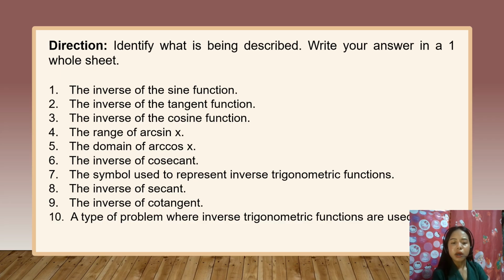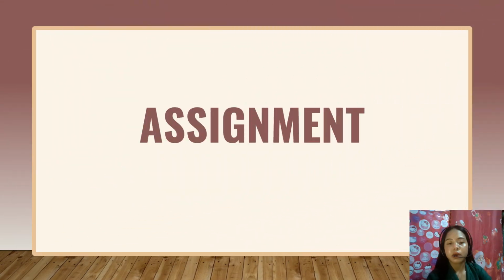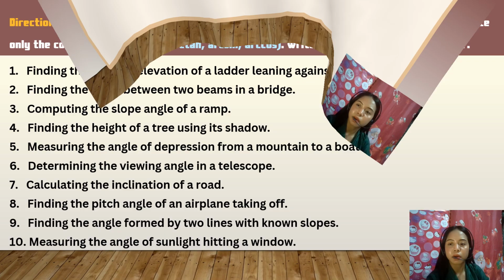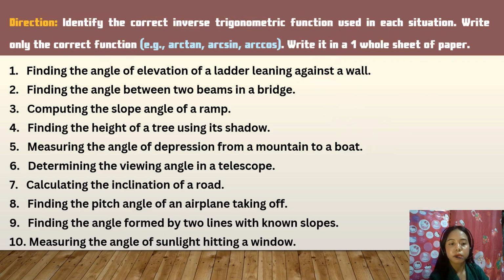Before we end, I will give you an assignment. Copy and answer your assignment.